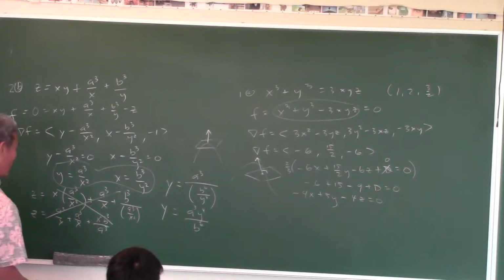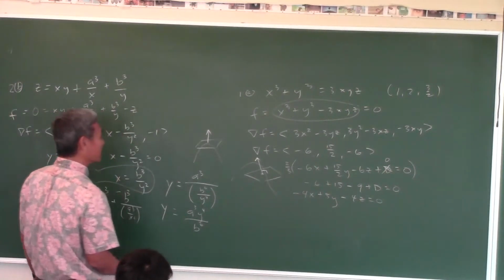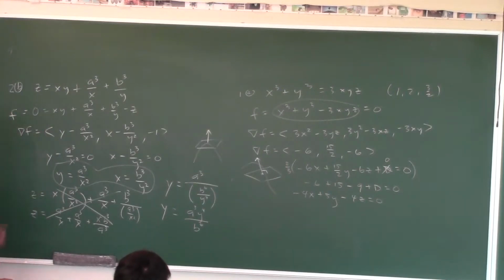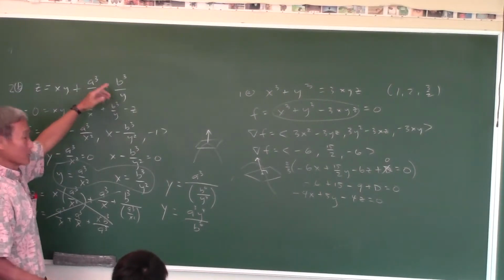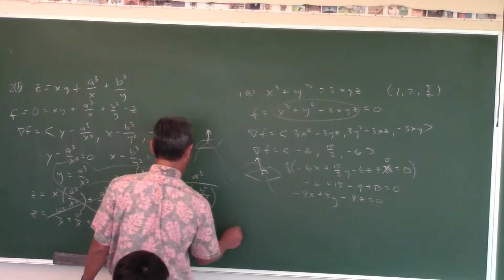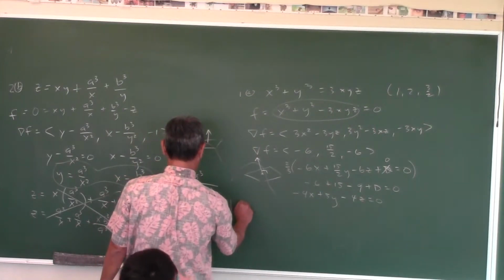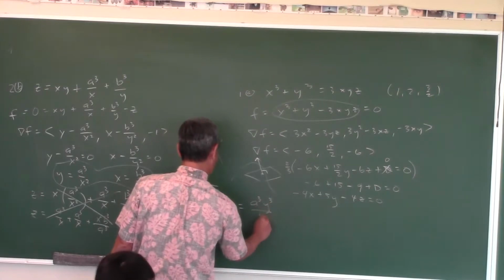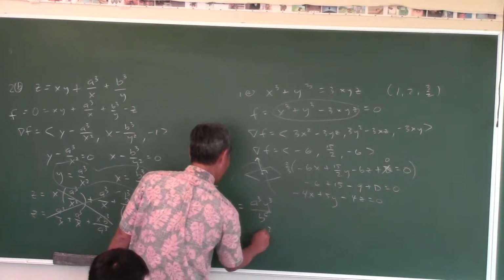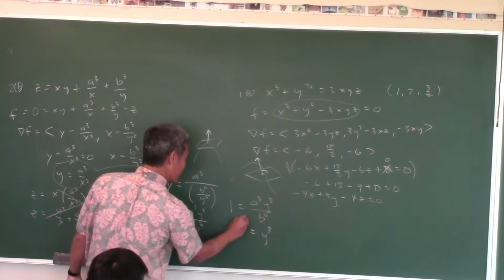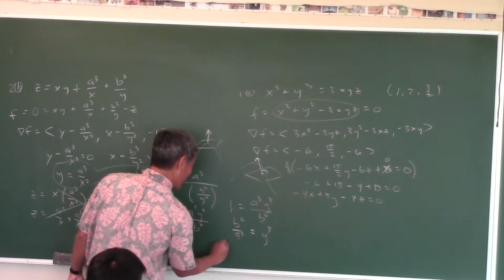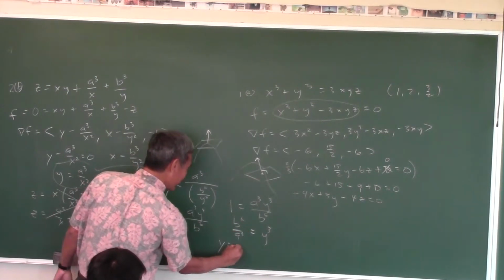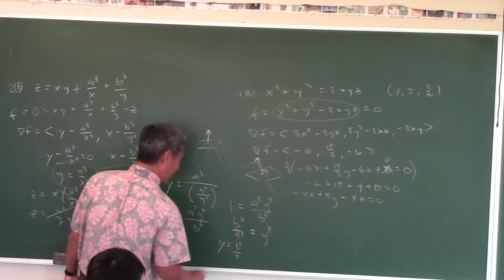Now how do we solve for y? Divide both sides by y. No, then you lose the solution y equals 0. Oh, but y cannot be 0. So we can divide both sides by y. You gotta be careful when you do that. So 1 equals a cubed y cubed over b to the 6. So y cubed is equal to b to the 6 over a cubed. Cube root both sides. y equals b squared over a.